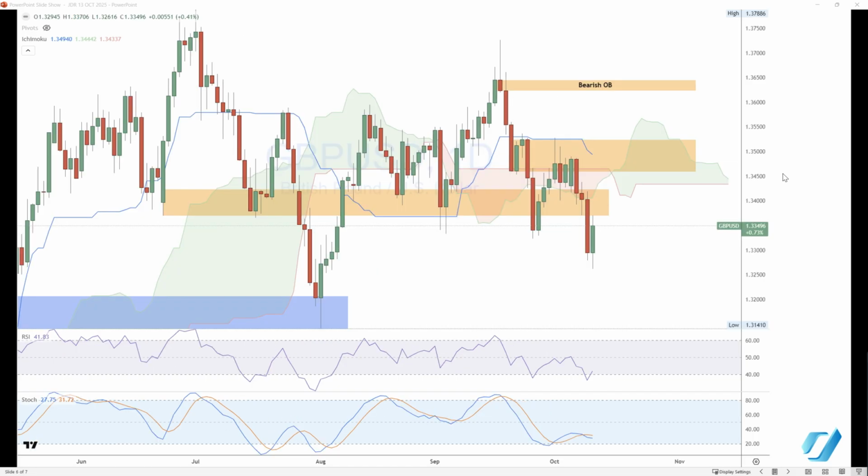All right, for sterling, again, a lot of order blocks were broken. We failed to climb back above 1.35, and last week we did mention the range was between 1.34 and 1.35. Any break below 1.34 would lead to a very rapid, significant drop, and that's basically what we saw on Thursday last week. Sterling right now is hovering above the 1.33 level, which is the immediate support. Any break below 1.33, we are likely going to head towards 1.32. But 1.34 and 1.35 will act as very strong resistance for sterling.